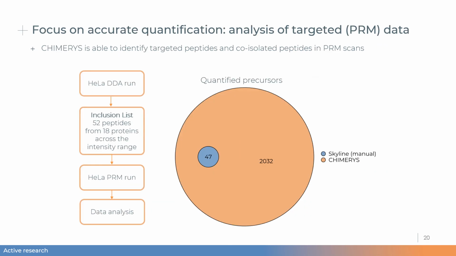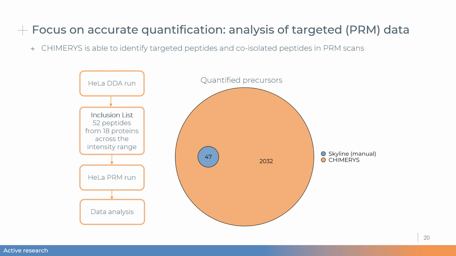Another acquisition method frequently analyzed using XICs is of course PRM, and since CHIMERYS works nicely for DDA and DIA data, we hypothesized that it should also work nicely for PRM data. So we set out and did a HeLa DDA run, and from that run we selected 52 peptides from 18 proteins across the entire intensity range and targeted them in a separate PRM run. And then we performed data analysis using either Skyline or CHIMERYS searching the data against a human FASTA file.